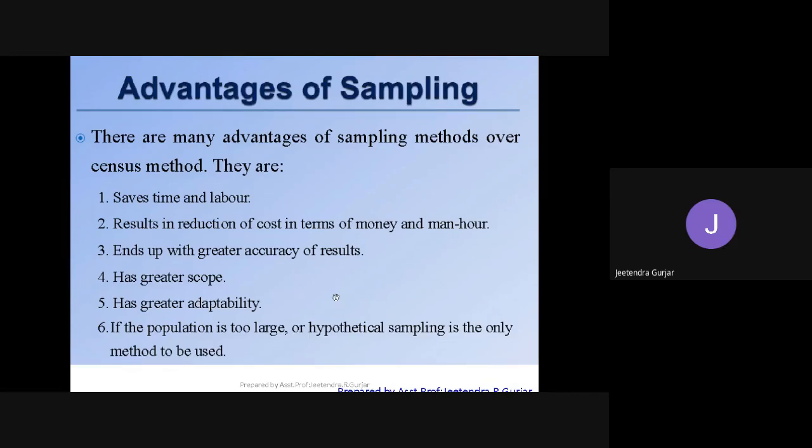Fifth point, it has greater adaptability. Yes, students, this is very, very important for all the students. I tell you that you have to adapt to the situation, students. Now already you have adapted. See, you are all studying in online classes, you are giving online exams. Yes, maybe in the future you are going to work from home. So you are going to adapt. If you adapt, you will become a great success. You will be achieving your goals. Yes, students. So here also, sampling, if you do, has a great adaptability.